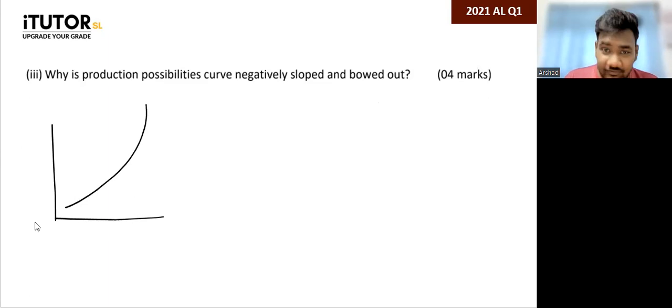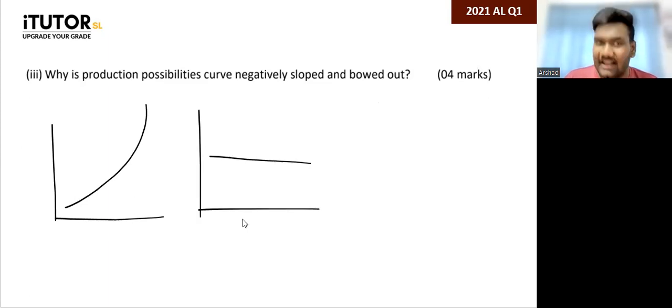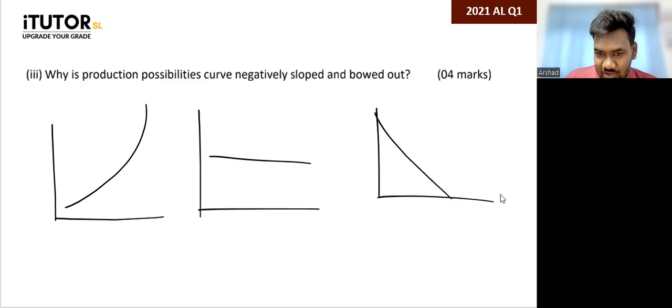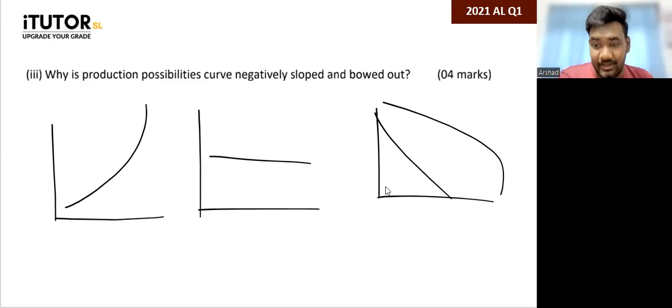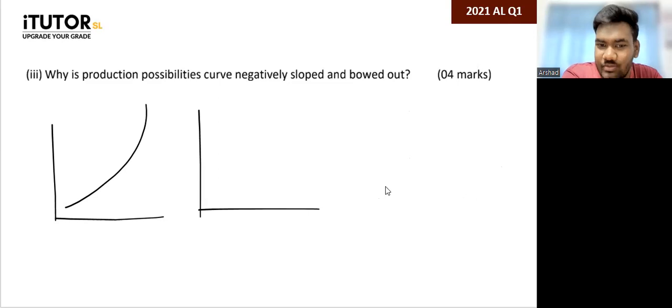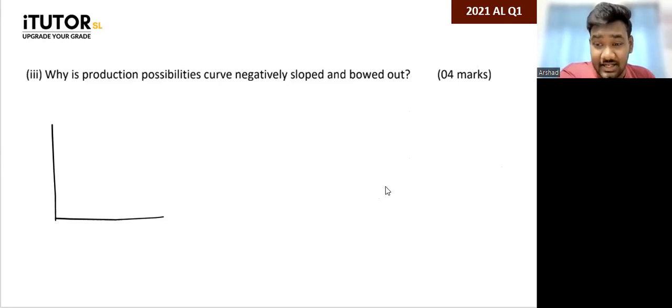Why can't it be upward sloping? Why can't it be something like this, maybe a flat line like this? Why is it downward sloping like this? Why is that? Why can't it just be upward sloping or a straight flat line or something like that? Why is it downward sloping or negatively sloped? It's negatively sloped, guys, because of scarcity.